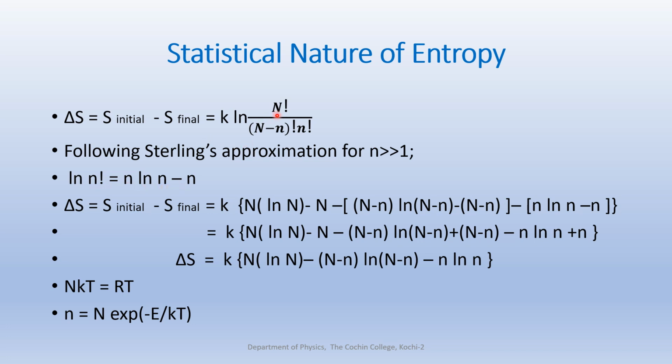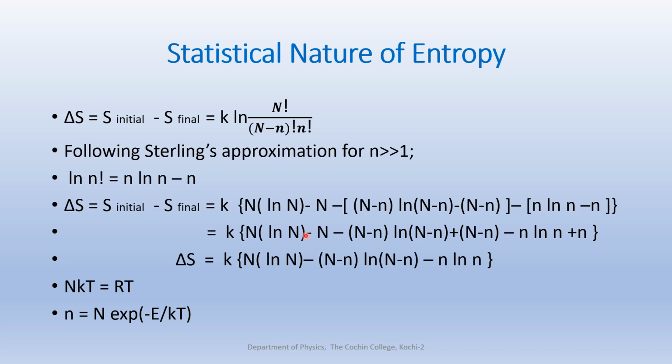Using that, here this is actually log A divided by log B. That will be log A minus log B. So that expansion is given here. So there will be a log N factorial. Then we use Stirling's approximation. What is that? Log n factorial is n log n minus n. So using that, we get this expansion: N log N minus N, minus (N minus n) log (N minus n) minus (N minus n), minus n log n minus n. This is all Stirling's approximation.